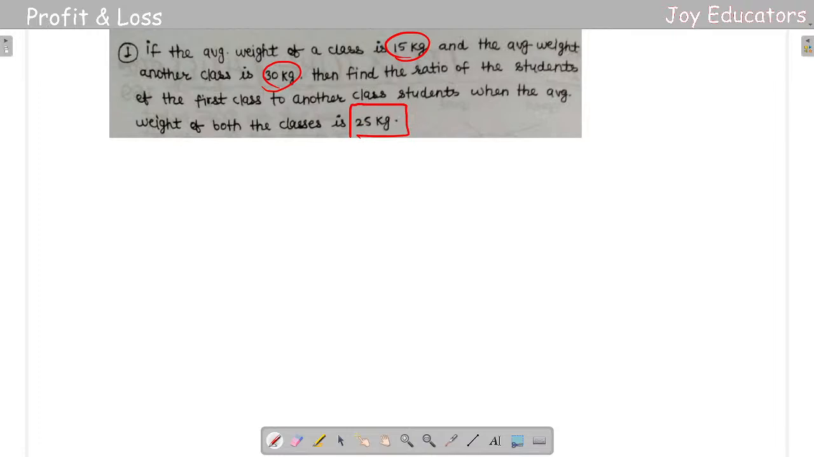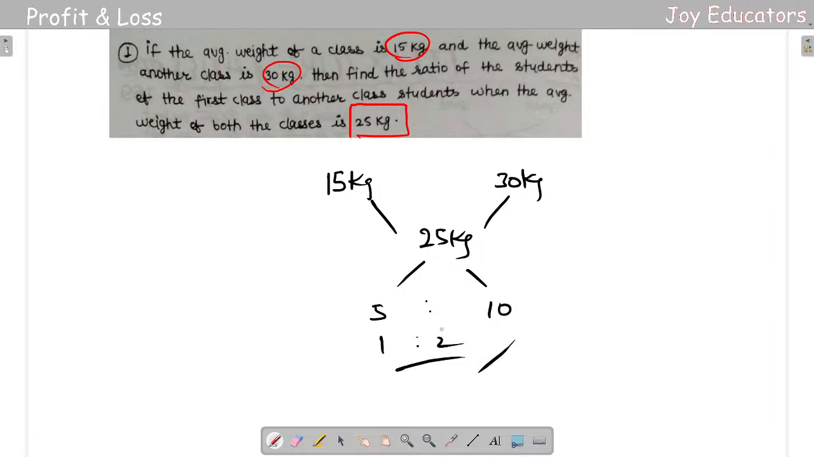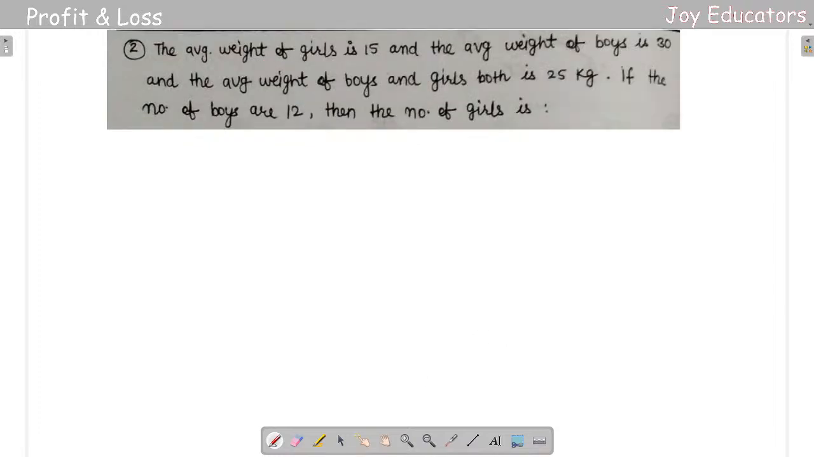So simple. Here the cheaper and dearer means are 15 kgs and 30 kgs, and the mean weight of both the classes is 25 kgs. So finally, we just remove 25 from 15 and get 10, and 30 minus 25 is going to be 5. That's it, 1 is to 2. Okay, let's go to the next.